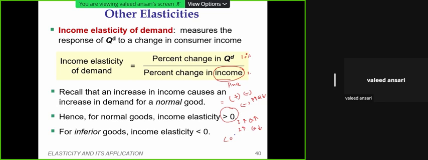That will connote that the good is an inferior good, and that is why we have to take this factor into account. The calculation is exactly similar, no difference whatsoever.